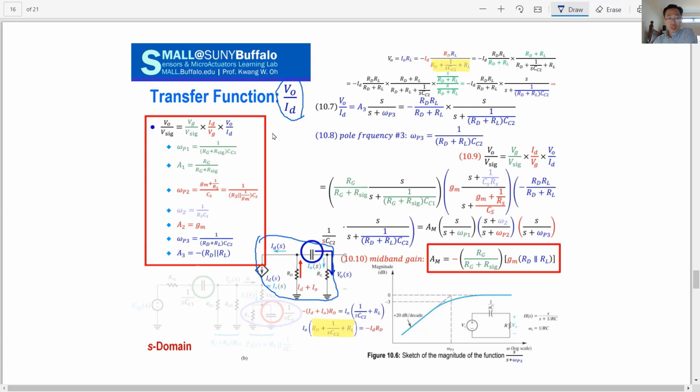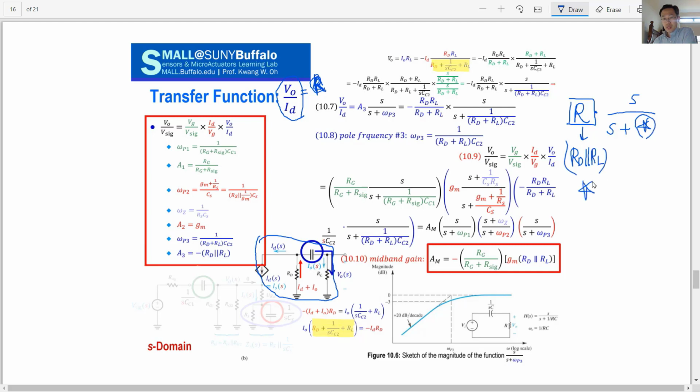If you remember, voltage divided by ID will be something like resistance information, the resistance R. So you expect the result to be resistance information times some high pass filter component like S over S plus a pole. The scale is the resistance component, and if you look only at resistance, these two resistances are in parallel, so that will be RD parallel RL.